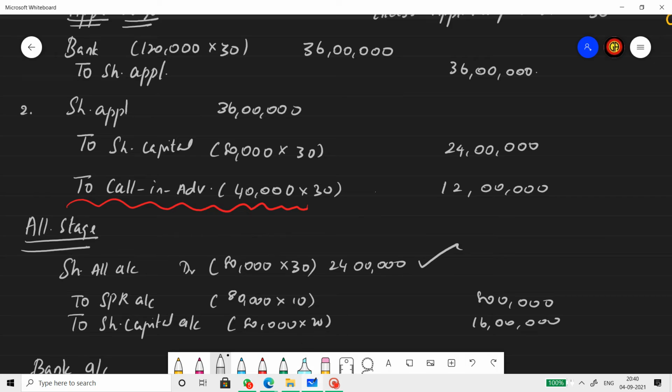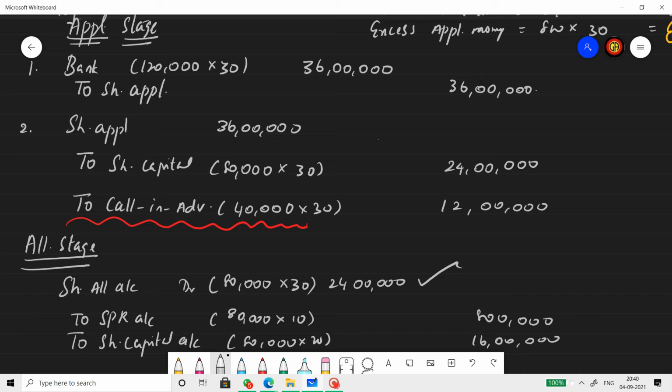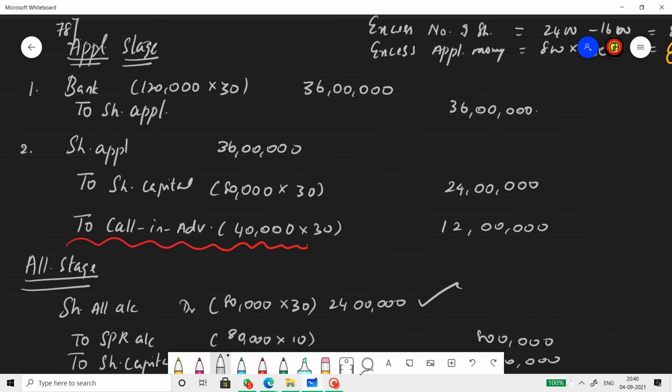Application stage. Bank to share application, the receipt entry. 1,20,000 shares were subscribed by the public. Application money is 30 rupees. So the receipt of application money is 36 lakhs. But the company can give only 80,000 shares to the public. So what are they going to do with the remaining amount? It is said in the question that the remaining is transferred towards allotment.